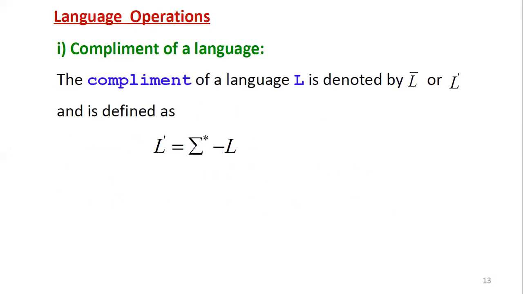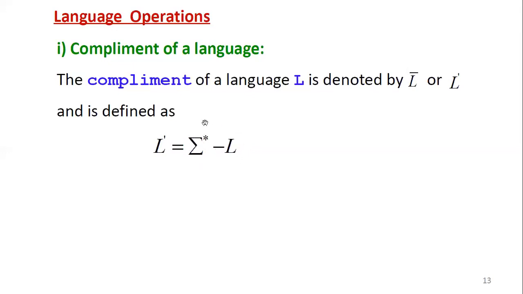So first let us take the first operation of a language, which is complement of a language. But in strings we don't have this operation. So how to define the complement of a language? The complement of a language L is denoted by L bar or L dash. This is the notation of complement. Whatever symbol you are using for representing a language, its complement is written using bar or dash, and is defined as L dash or L bar equal to sigma closure minus L.